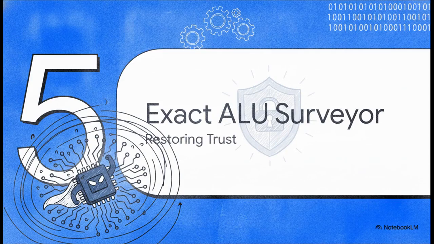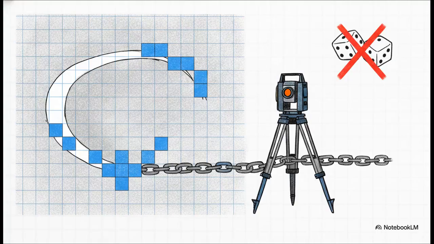But hey, it's not all doom and gloom. Welcome to Section 5, the exact ALU surveyor, restoring verifiable trust. Let's finally meet the hero of our story, who's been sitting quietly inside our computers this entire time. Let's look at the ultimate solution here, bypassing the gambler entirely. Instead of fighting the hardware, we can actually speak its native geometric language.